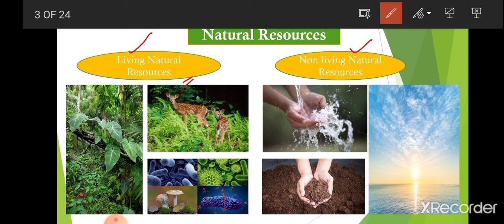On the other side, the air, water, land, sun's energy, and soil are also present on this planet Earth. They are non-living, and they are also used by human beings. So they are called non-living natural resources. Now all living things depend on non-living natural resources, and there needs to be a balance between these two. Means there should be a balance between the living and non-living natural resources.